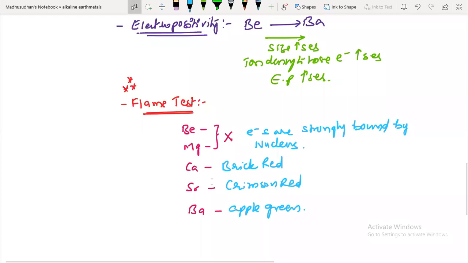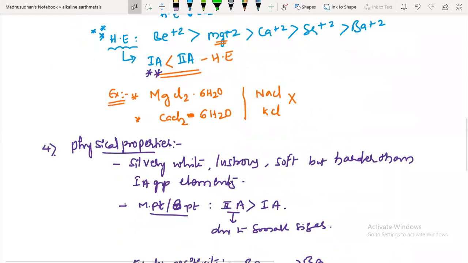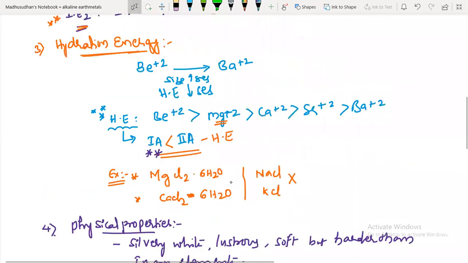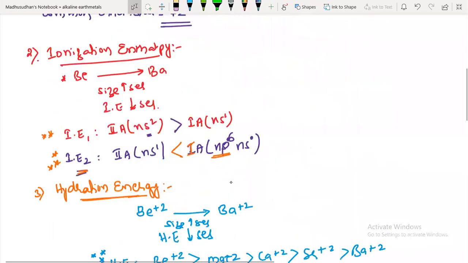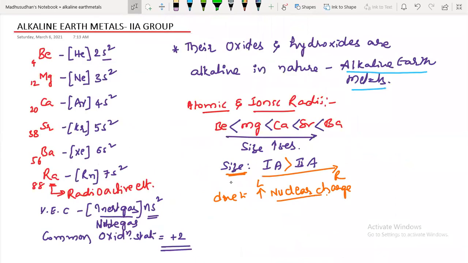One more point I skipped here. I said all of them are alkaline earth metals. The second group elements are alkaline earth metals, but there is an exception, beryllium. Beryllium is not considered an alkaline earth metal.